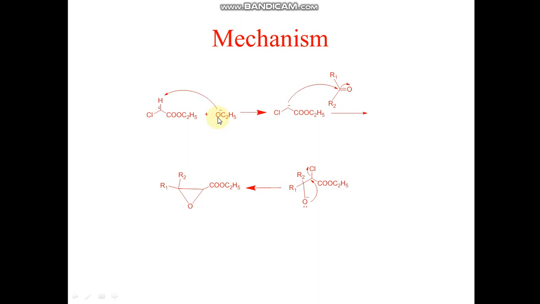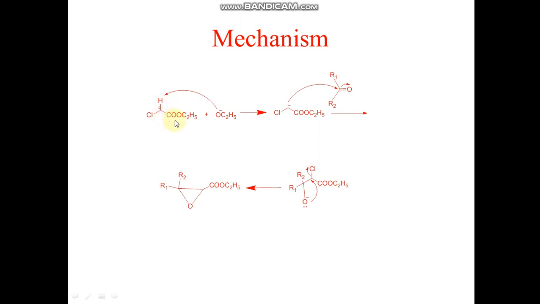In this slide, we will discuss the mechanism of Darzens condensation. If we react an alpha chloroester with a very strong base, for example ethoxide, then ethoxide will capture this alpha hydrogen of the alpha chloroester. Because the alpha hydrogen of the alpha chloroester has acidic nature.